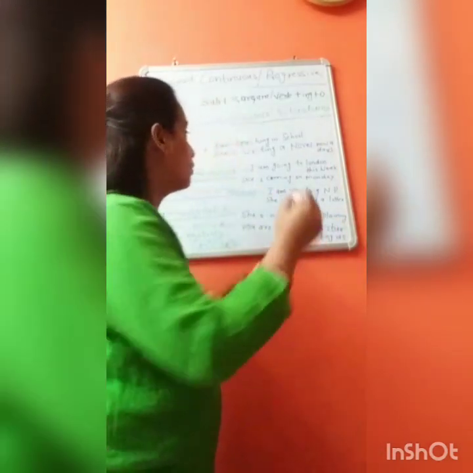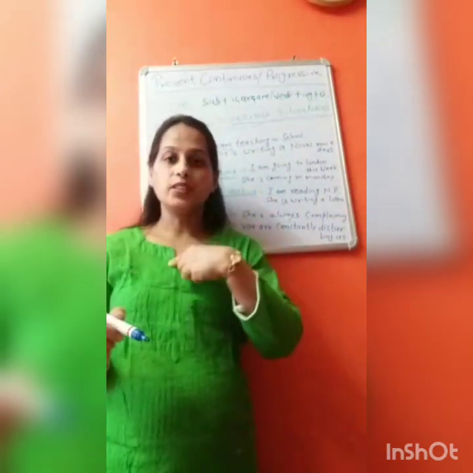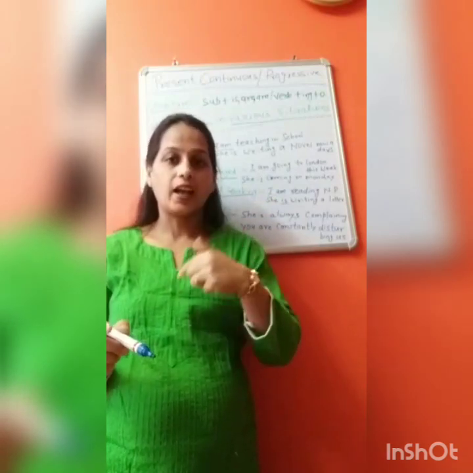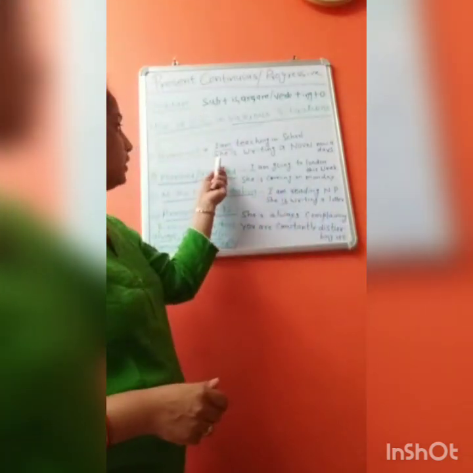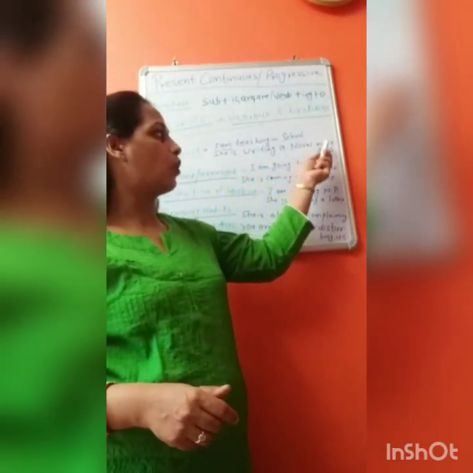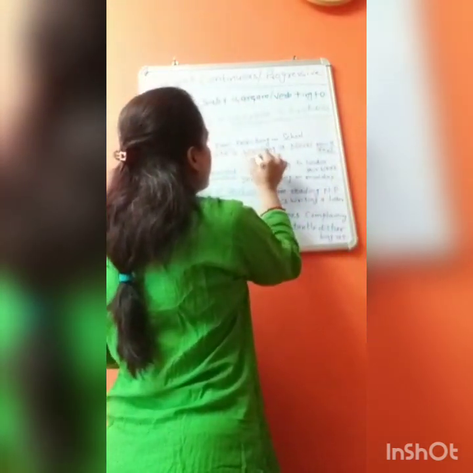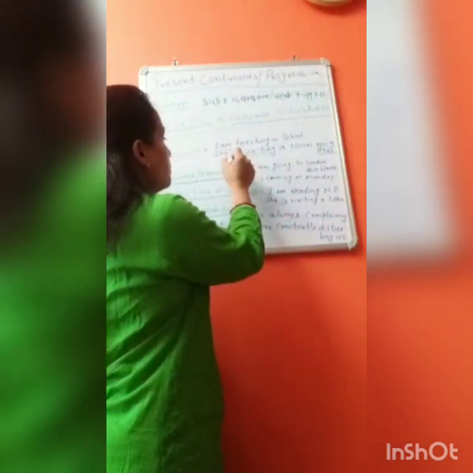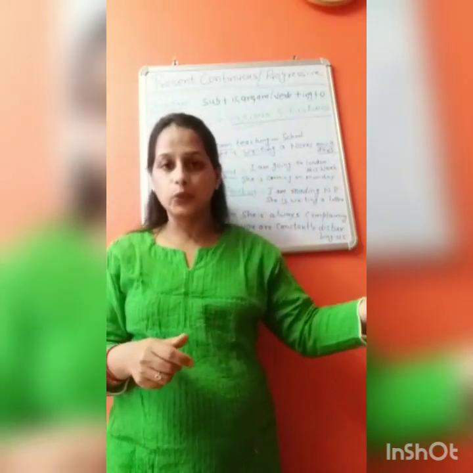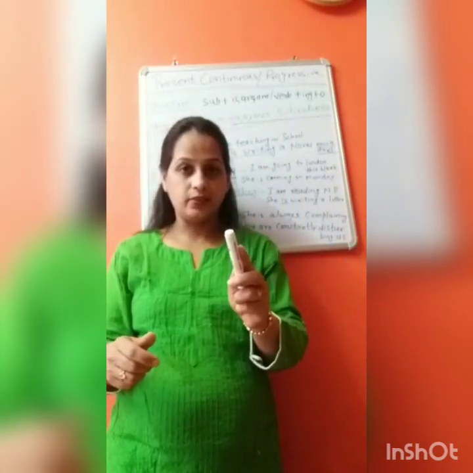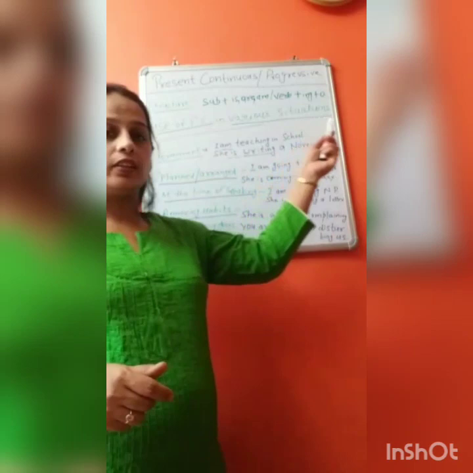First, what is the subject here? I, and we use am. With first person we use am. I am teaching in a school means I am a teacher there. Second, she is writing a novel nowadays. And what is the person? She is third person singular number, and we use is with third person singular number. She is writing a novel nowadays.